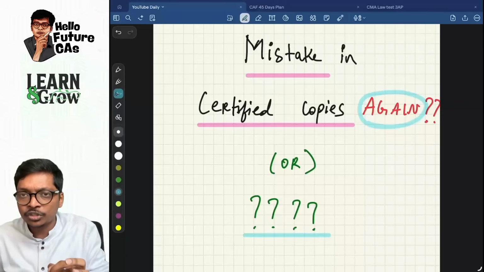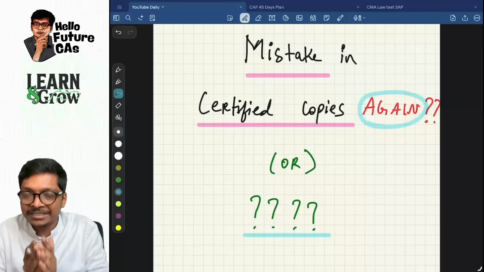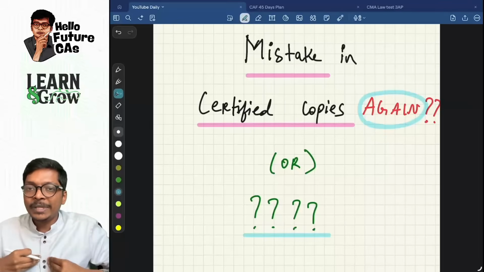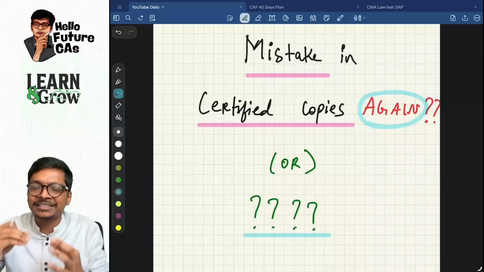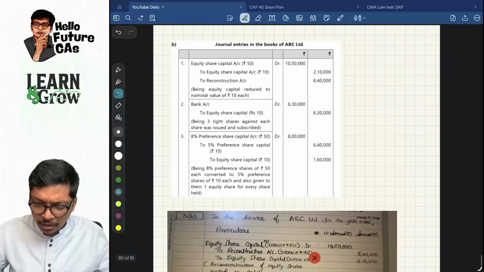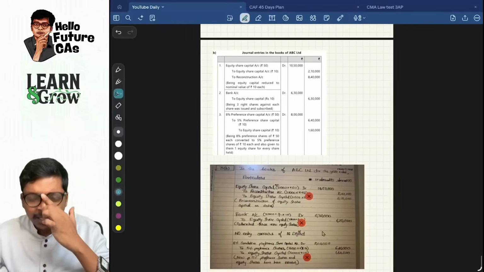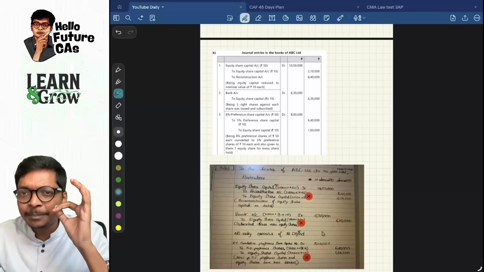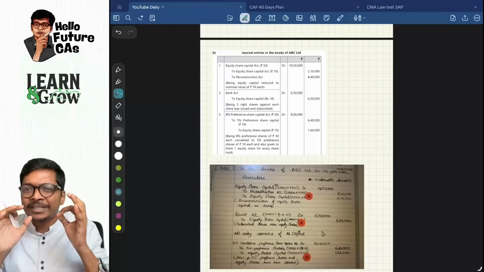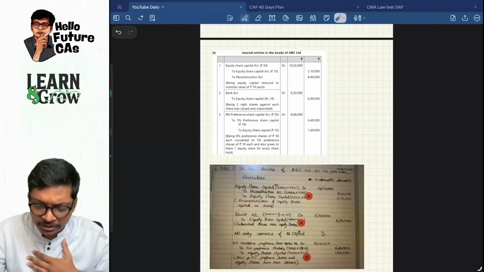And in the conclusion, it is not a mistake, it is a system. The system is like that, and we have to get accustomed to that system. Let me explain in detail, guys. Just a few days back, not one student but multiple students sent me this particular screenshot, and this message came in our CA classroom and DIRA test WhatsApp groups.